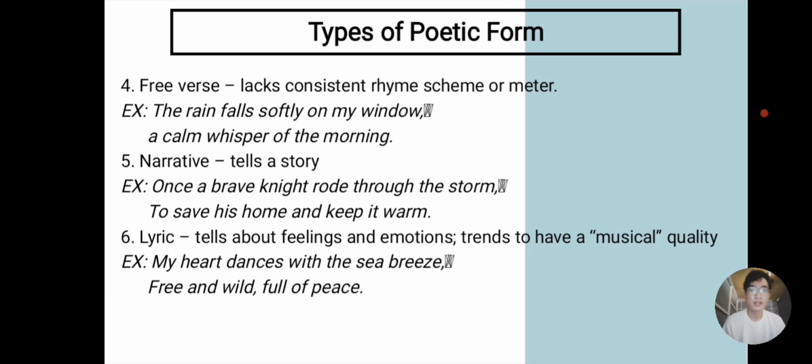Next and last type of poetic form is lyric. Lyric tells about feelings and emotion and tends to have a musical quality. Lyric poems focus on expressing personal emotions or feelings. They show strong emotion, are often musical in tone, and convey moods such as love, joy, and sadness. For example, my heart dances with the sea breeze, free and wild, full of peace.